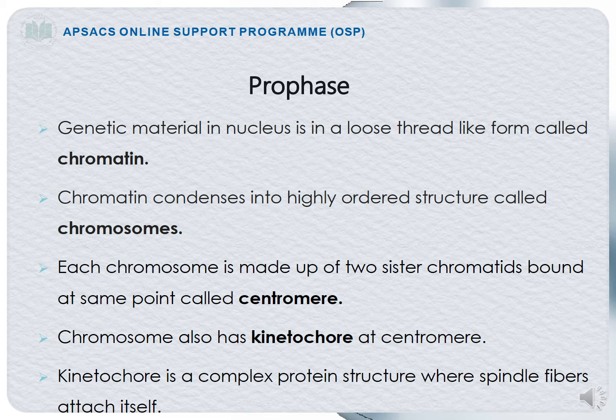Then, the chromatin will arrange itself in a highly ordered structure which will be called chromosomes. Chromosomes actually have two sister chromatids and they are attached at a point called the centromere. Around the centromere, the kinetochore will be present. What are kinetochores? Kinetochores are actually proteins which help in the attachment of the spindle fibers.